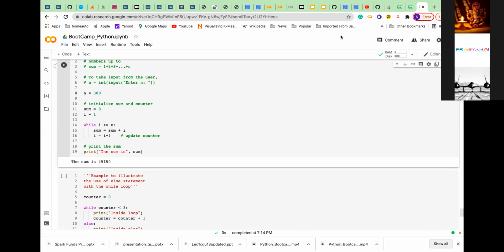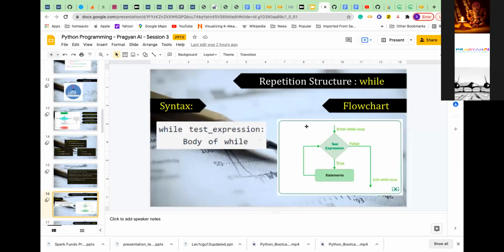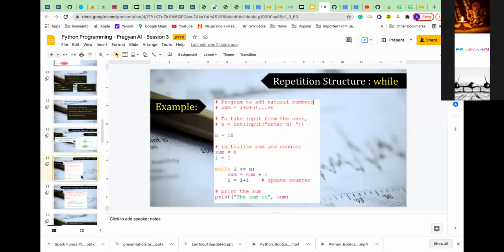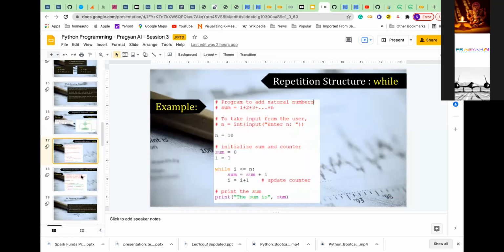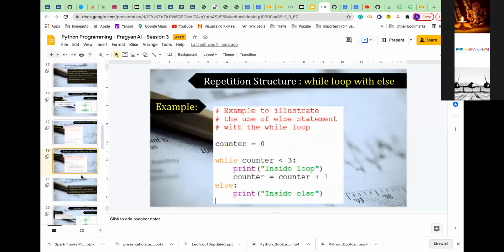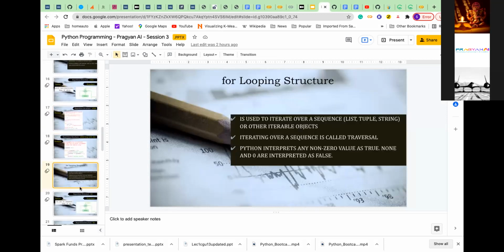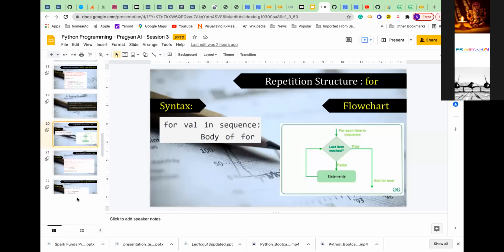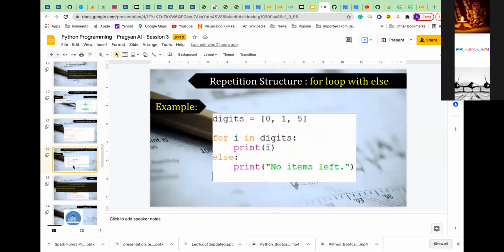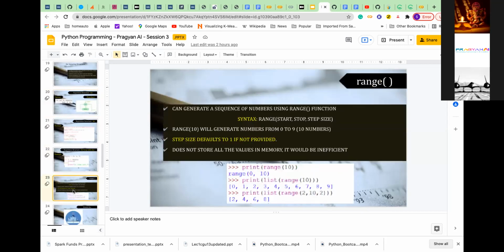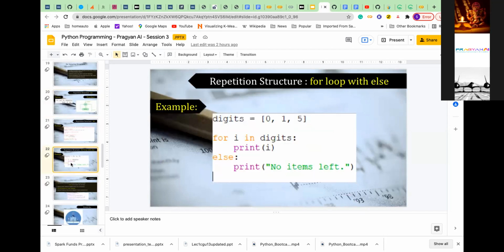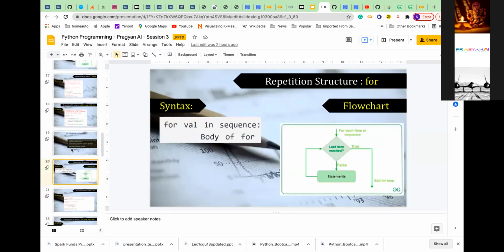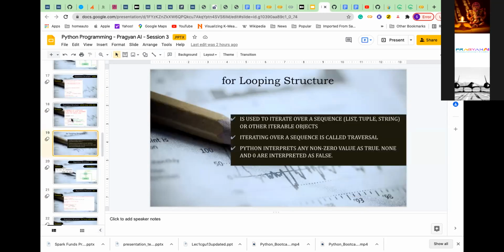Okay, so this is the while statement. And there is one more thing, which is the while and else statement. Let me tell you that also. Sometimes I want to come out of the loop. I don't want it to continue because something else happened.